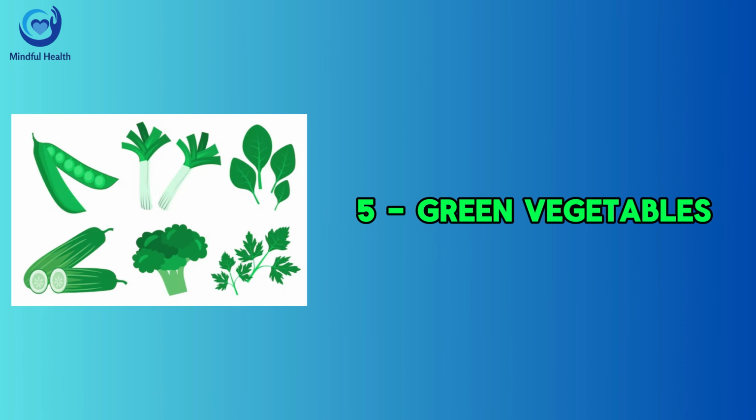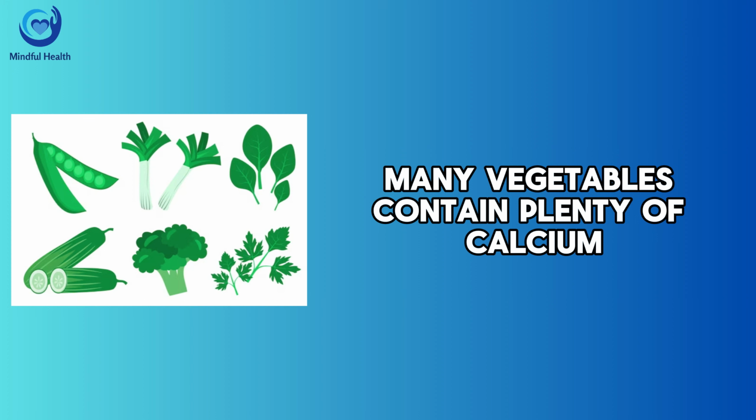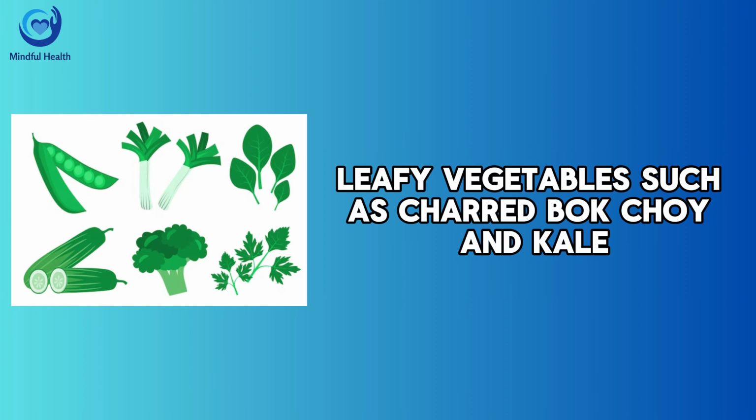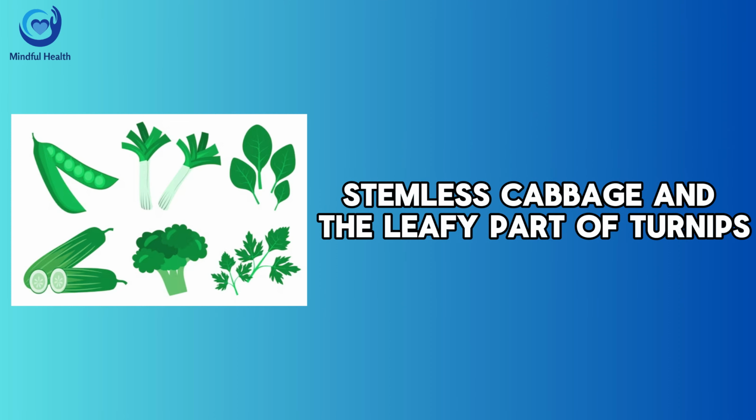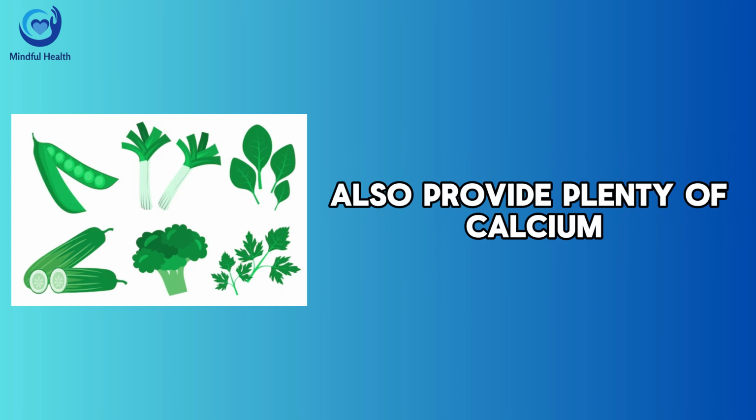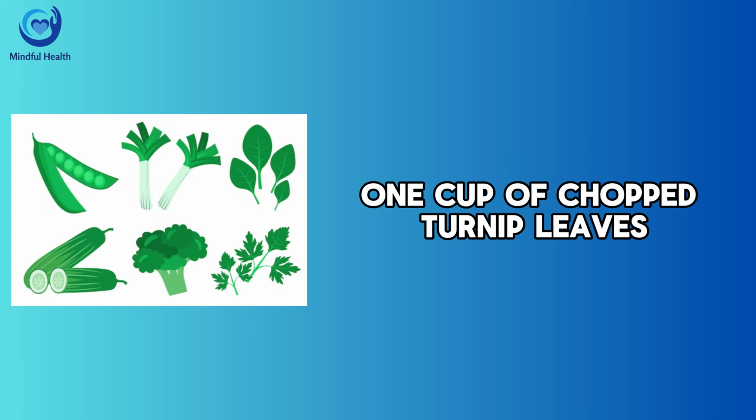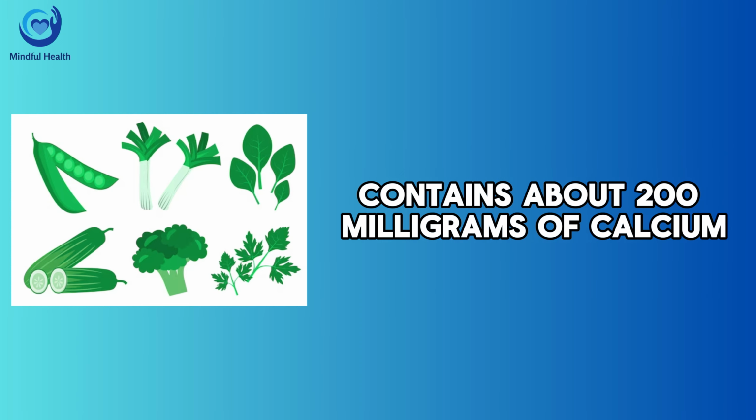5. Green vegetables. Many vegetables contain plenty of calcium. Choose green leafy vegetables such as chard, bok choy, and kale. Stemless cabbage and the leafy part of turnips also provide plenty of calcium. 1 cup of chopped turnip leaves contains about 200 milligrams of calcium.